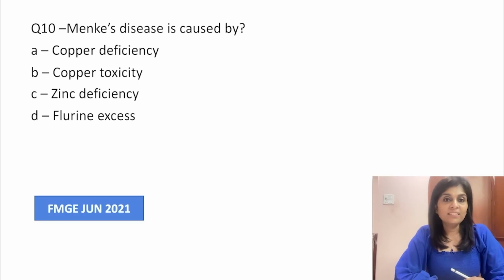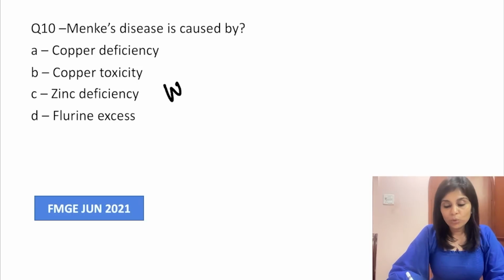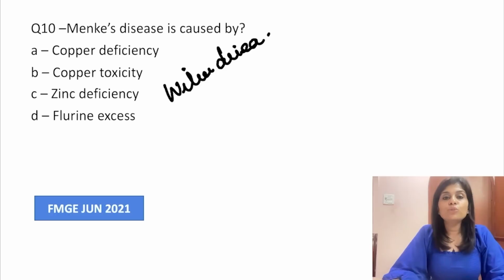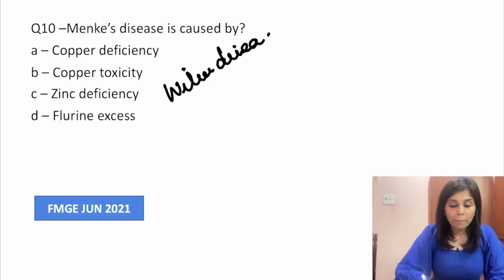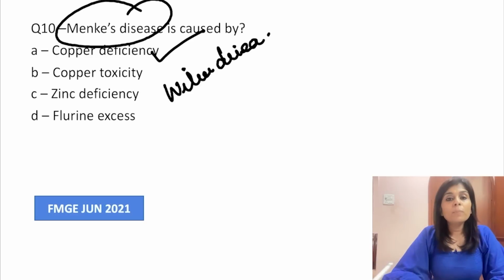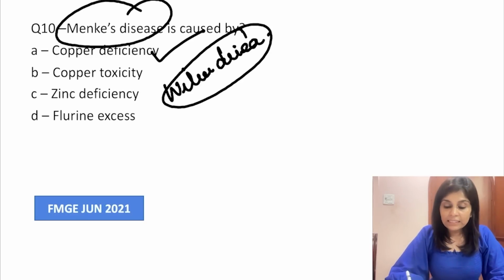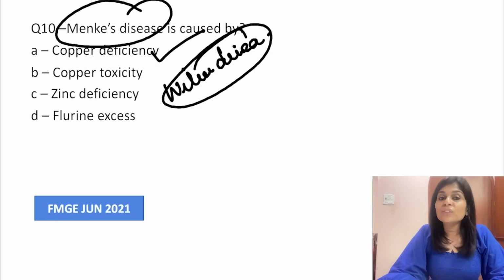A good question, because usually they ask you questions on Wilson's disease. Instead, in FMG June 2021, they decided to ask you about Menkes disease. Both are related to copper. One is copper deficiency, the other one is copper toxicity, right? So Menkes disease is caused by copper deficiency. Wilson's disease is caused by copper toxicity.